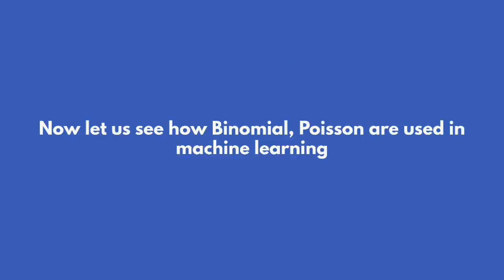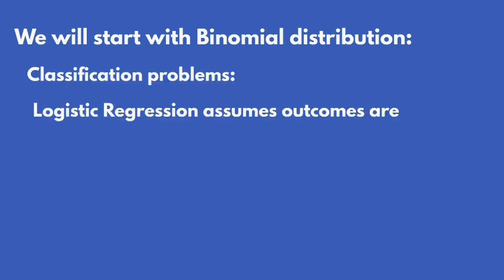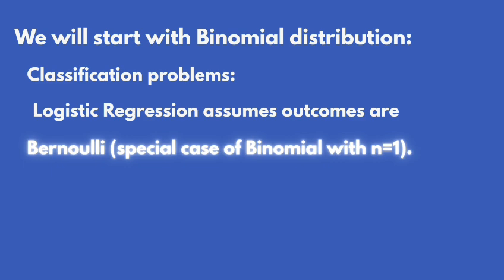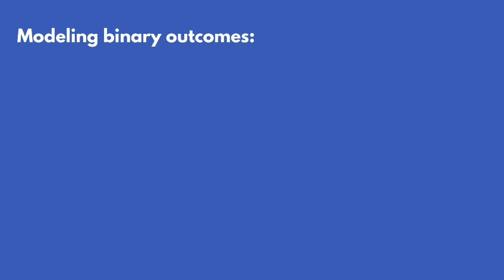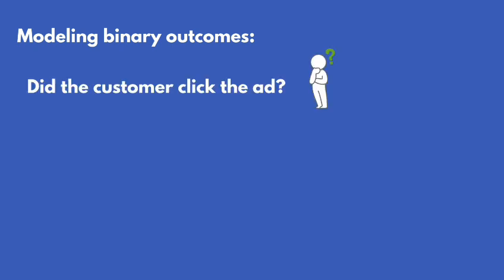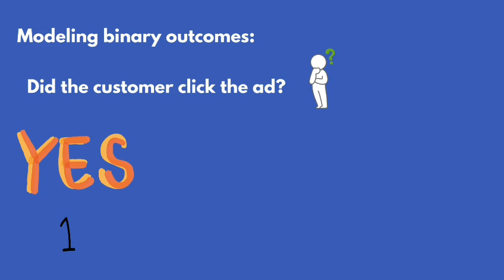Now let us see how binomial and Poisson are used in machine learning. We will start with binomial distribution. Classification problems: logistic regression assumes outcomes are Bernoulli, a special case of binomial with n equal to 1. Evaluation metrics: when counting how many predictions are correct, success or failure. Modeling binary outcomes: for example, did the customer click the ad? 1 in the case of yes and 0 in the case of no.